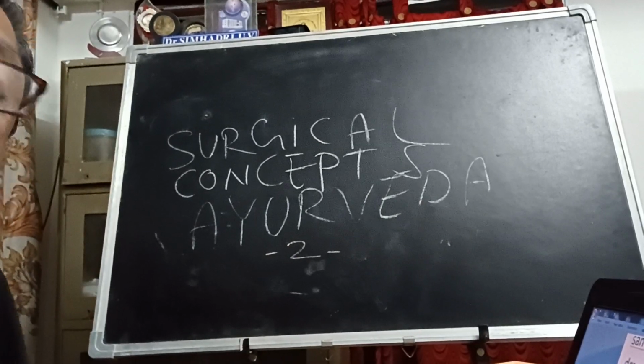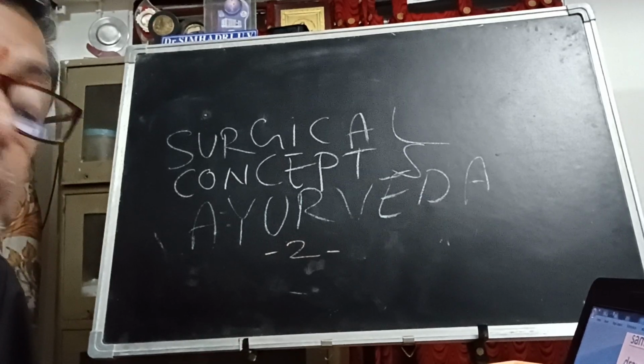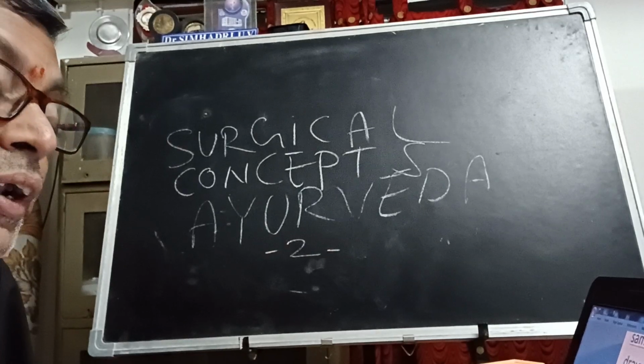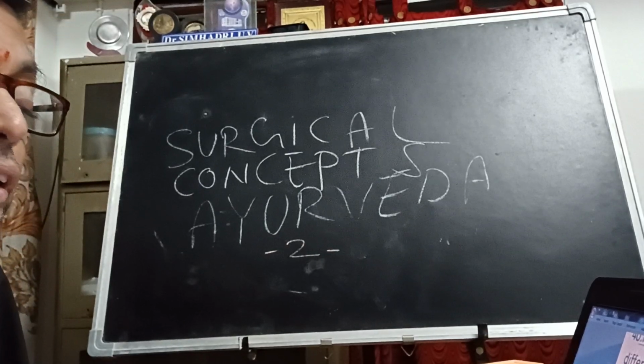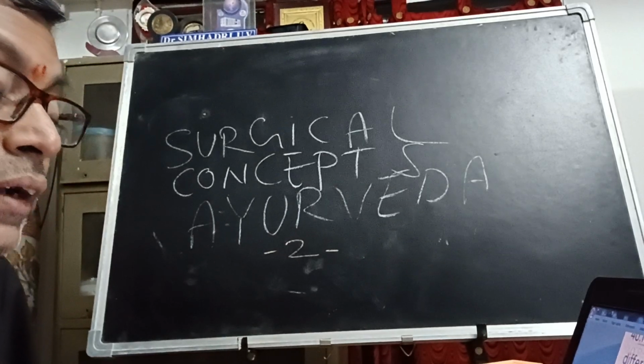Now see, the rasa, the taste and their physical value, are clearly described in chapter number 42, what we call Rasa Vijnana Adhyaya.